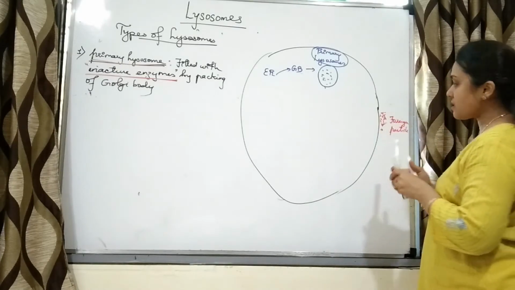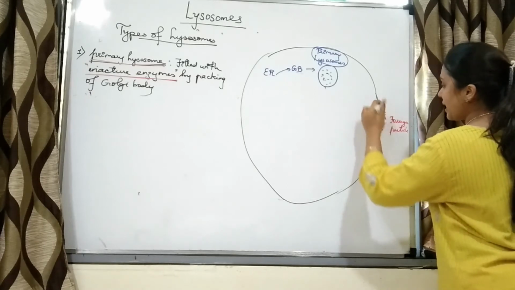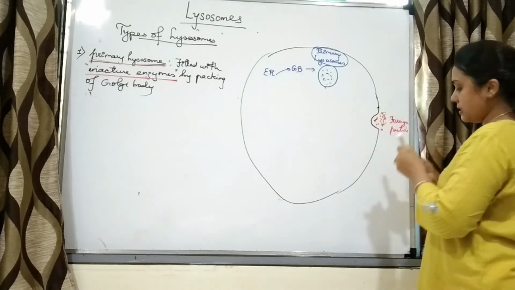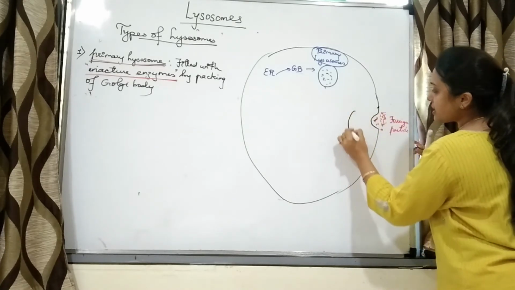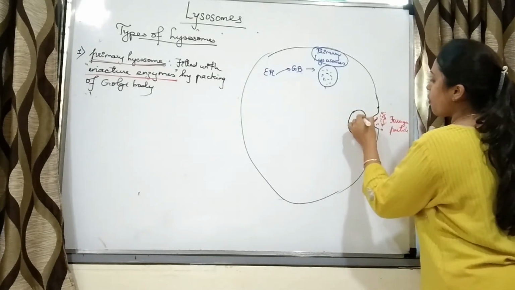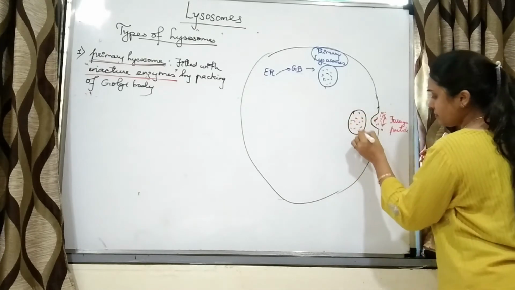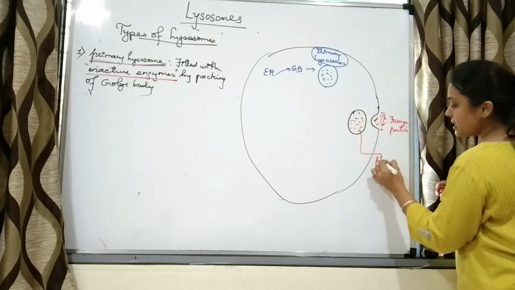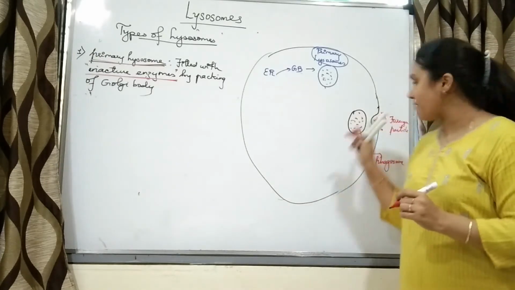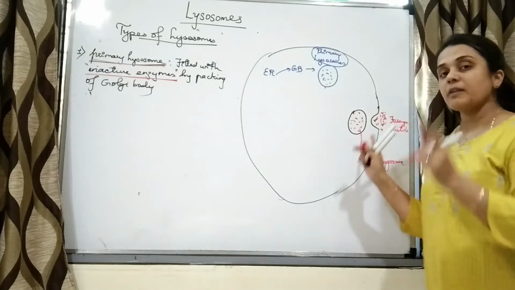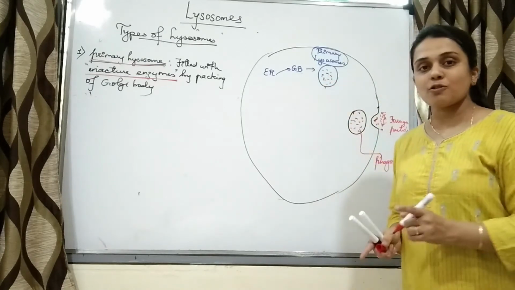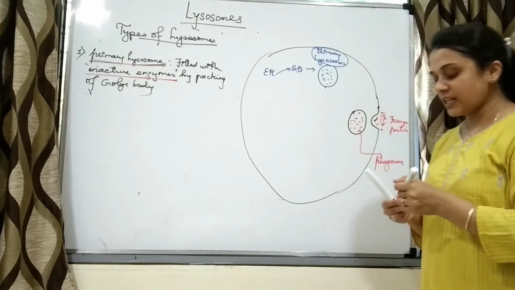Now the cell will first engulf this foreign particle, and what is formed is a sac-like structure with this foreign particle inside. That is called a phagosome, right? So what is phagosome possessing? Phagosome is having foreign particles which have to be digested by the cell. What is primary lysosome possessing? It is possessing enzymes in its inactive form.